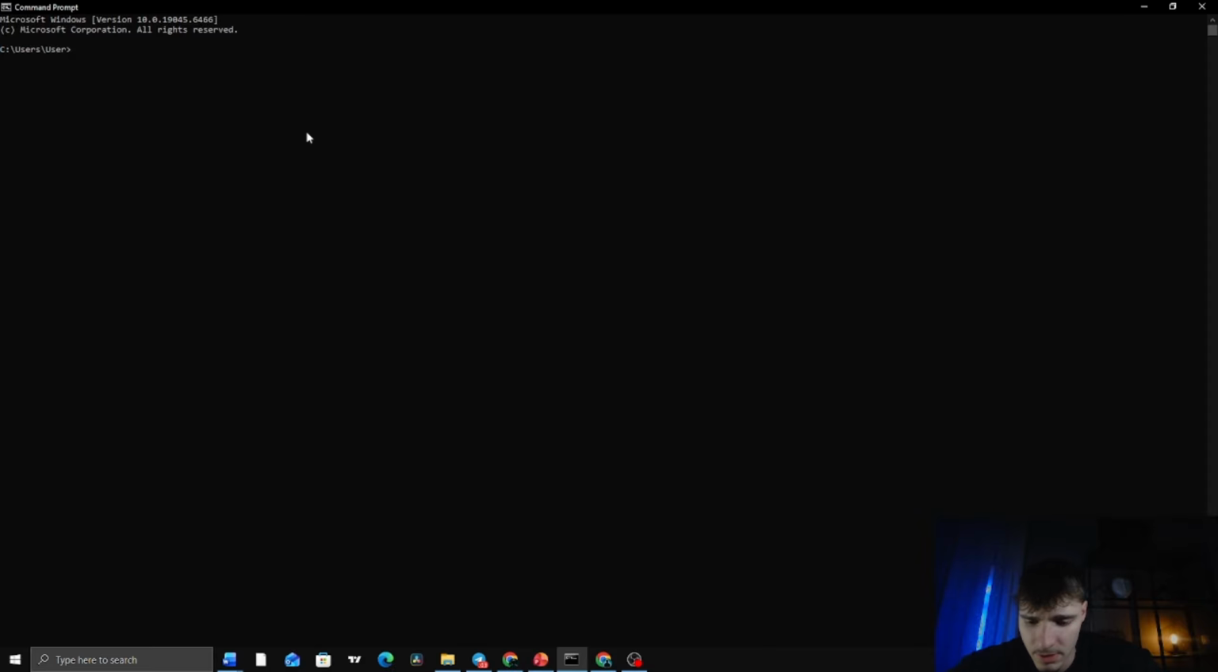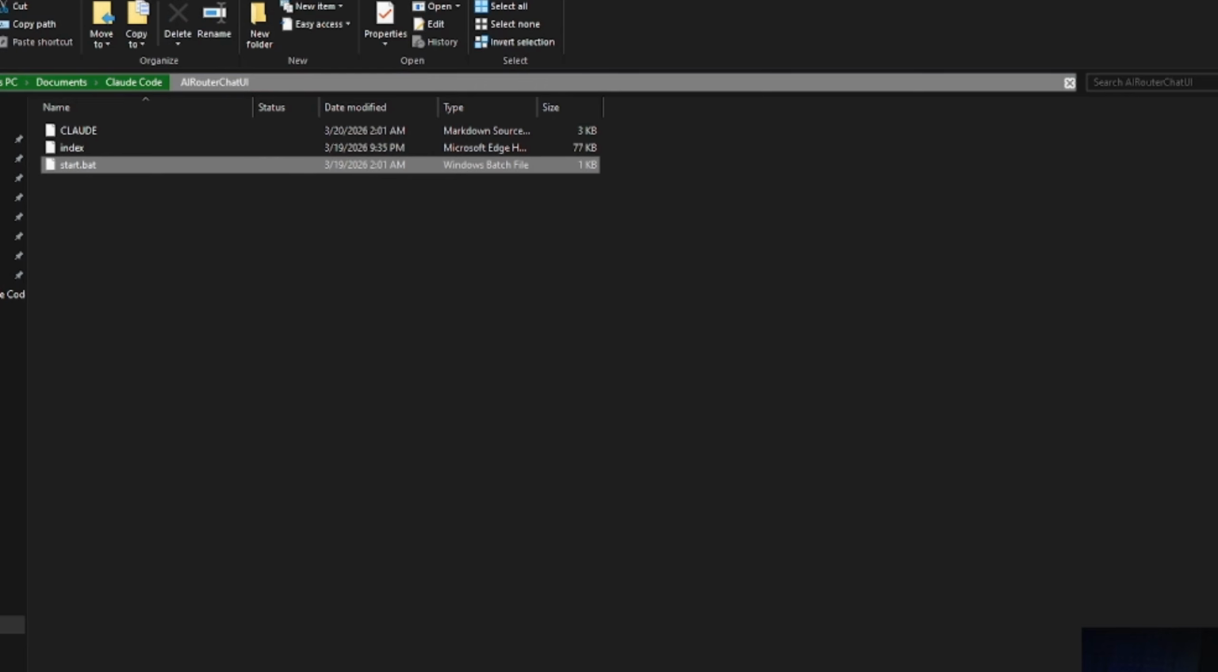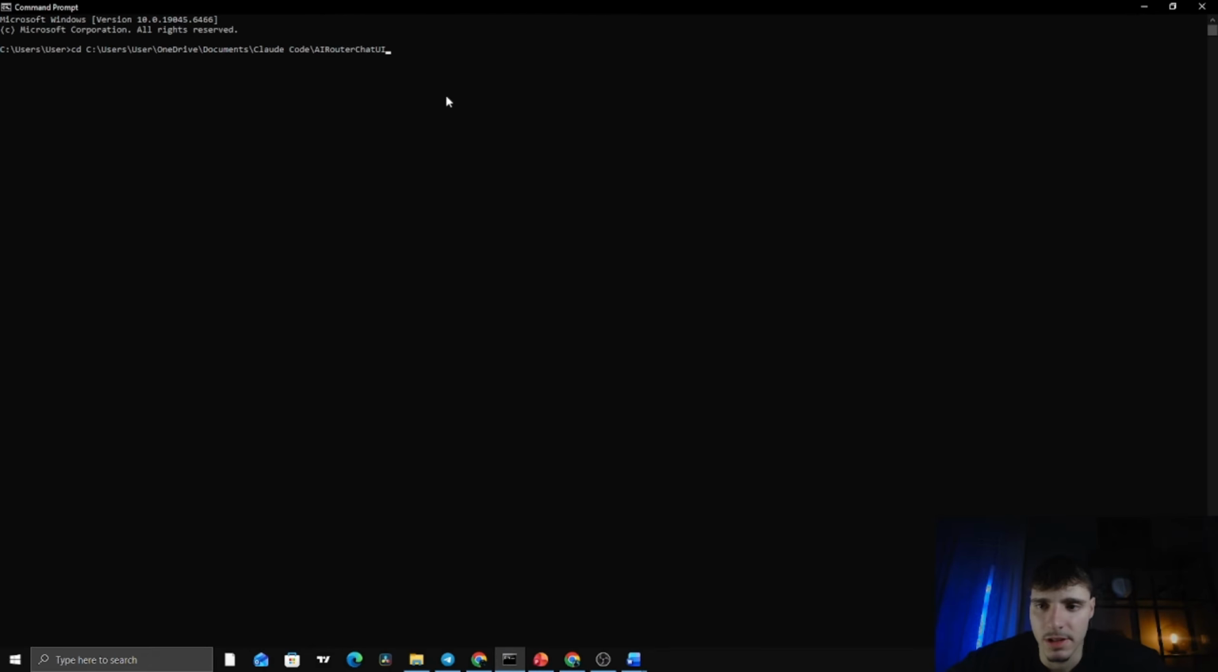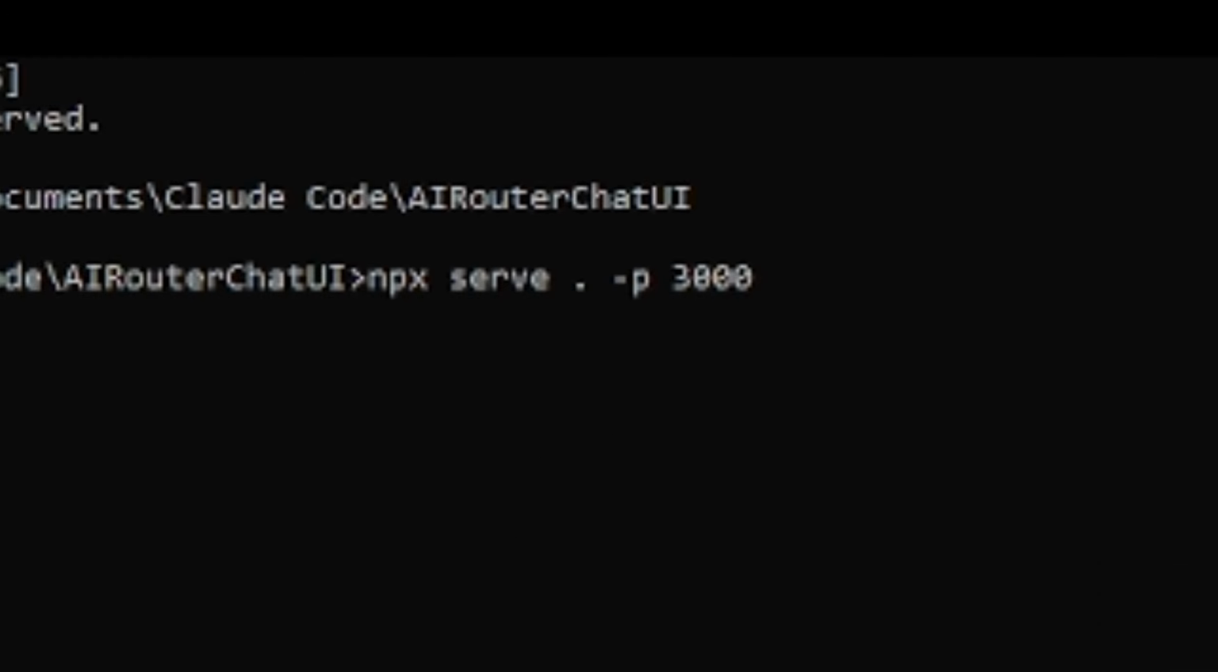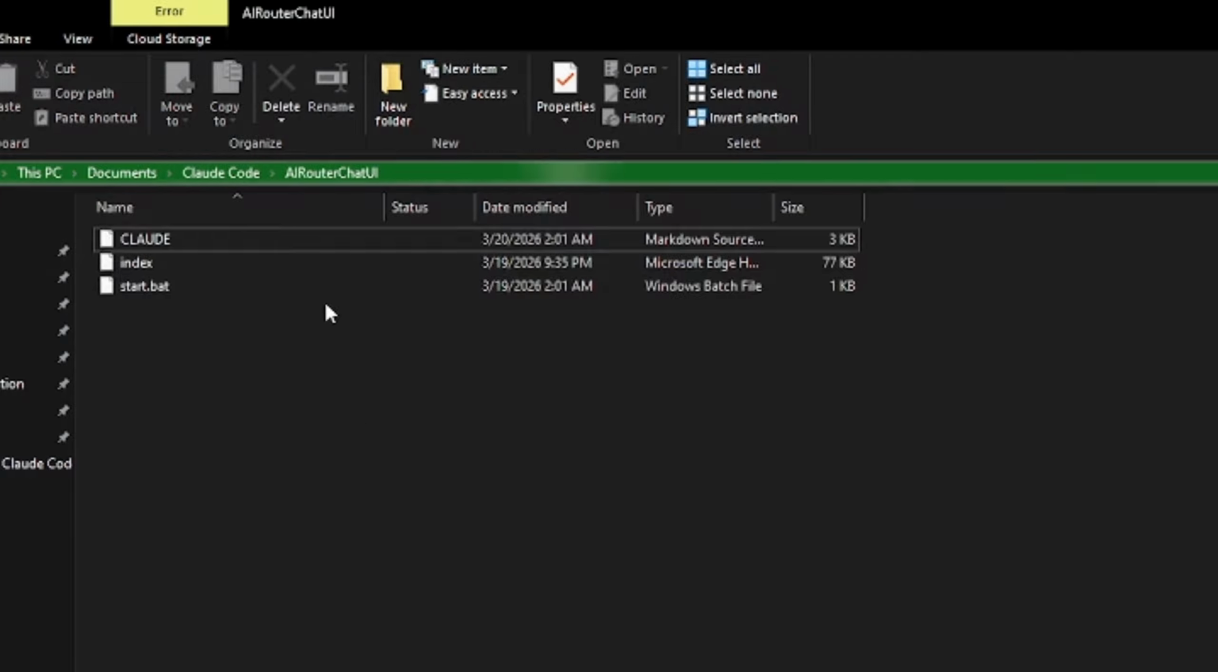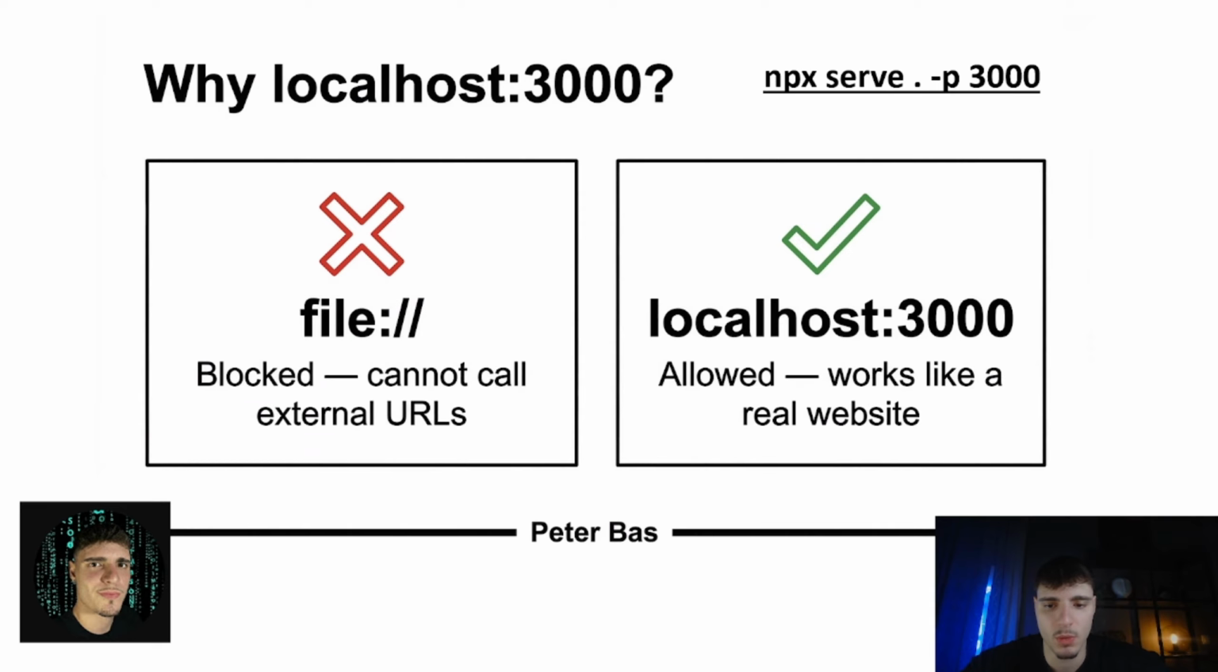You can check it. cd into our folder and our file. Click enter. And now let's run it. We click enter. And that's it. You can see clearly it's serving on localhost 3000. You can click here and we're inside our app. So with the file, the browser blocks and the app doesn't work. And with localhost, the browser allows it and the app works perfectly. Simple, and it's very important.